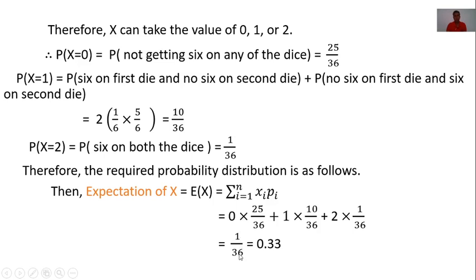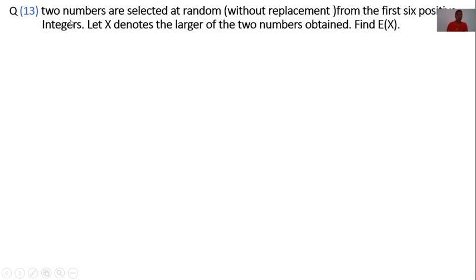1 by 3. Now divide, this is in fraction form. Now convert to decimal, it is 0.33. Therefore, the required expectation of x is 0.33.